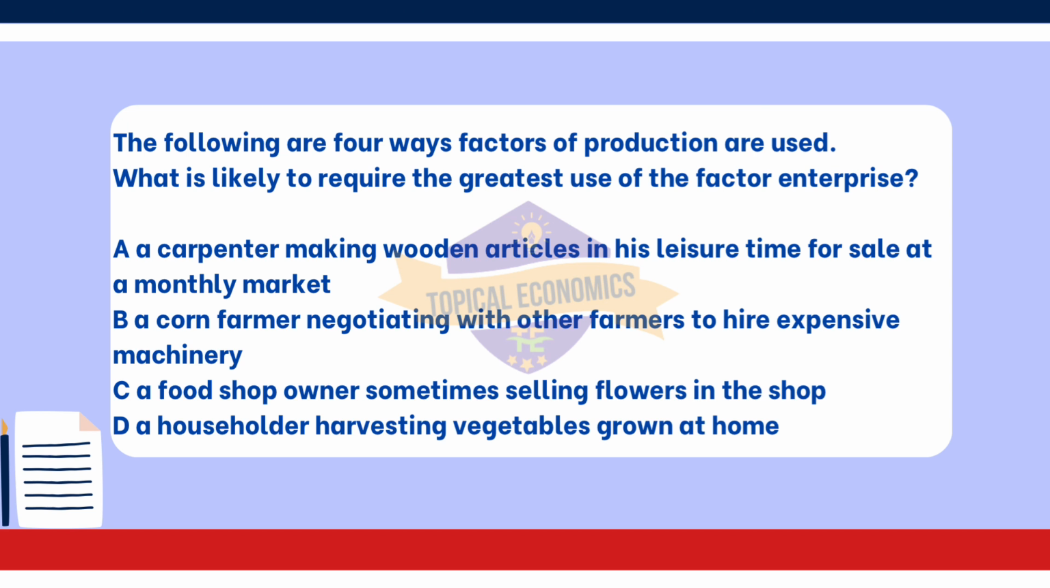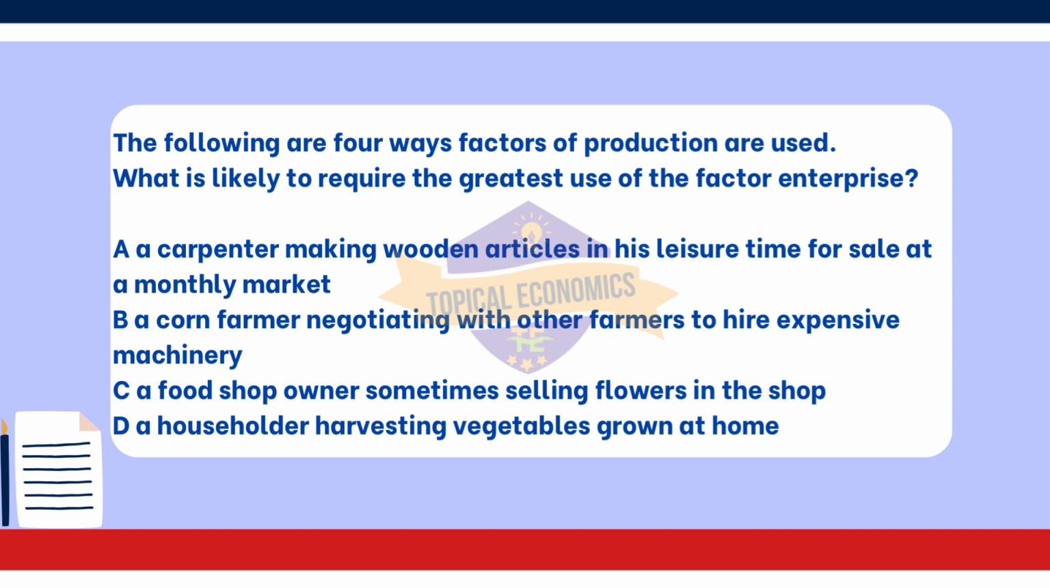This question is from year 2015 May-June version 1 paper. The correct answer for this question is option B. A corn farmer negotiating with other farmers to hire expensive machinery likely requires the greatest use of the factor enterprise because it involves significant decision-making, planning, and risk management.